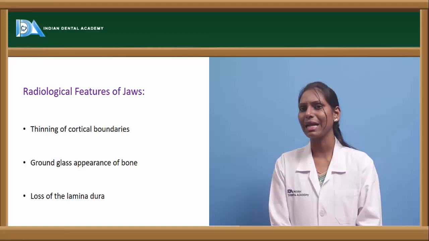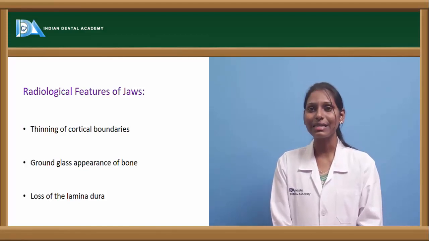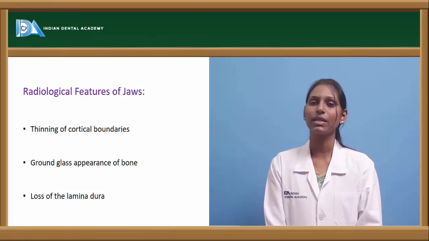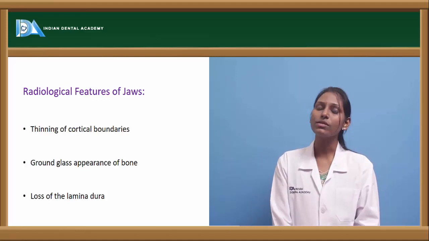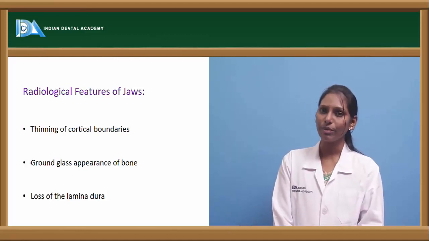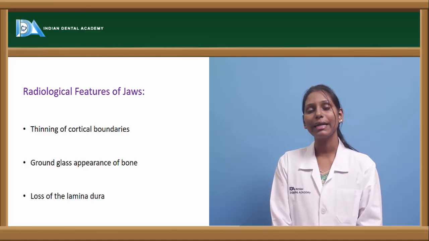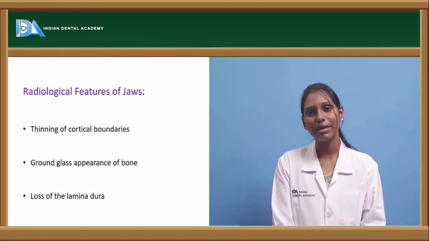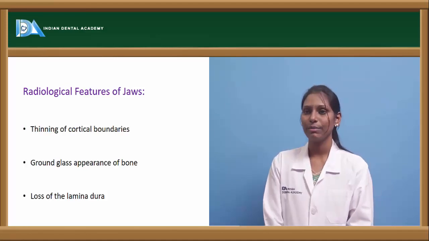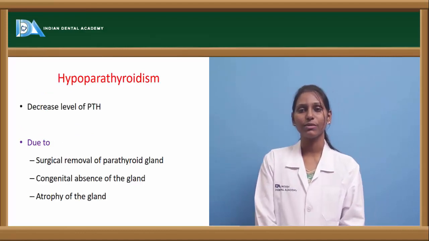It is because of randomly placed or increased number of trabeculae that we can see the ground glass appearance of the bone. Loss of lamina dura is one of the pathognomonic features of hyperparathyroidism. It can be either localized or generalized. Most commonly, generalized loss of lamina dura can be seen in hyperparathyroidism.